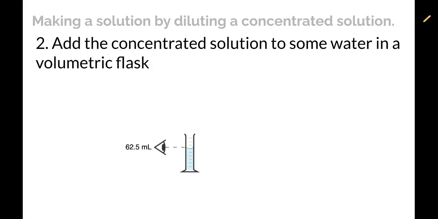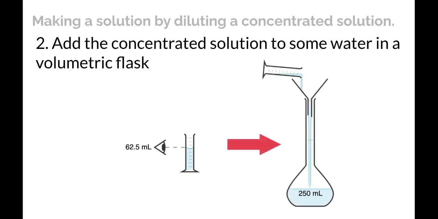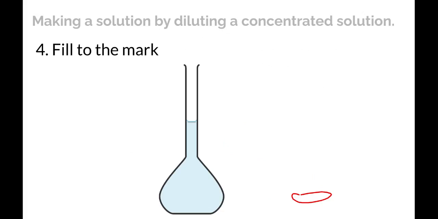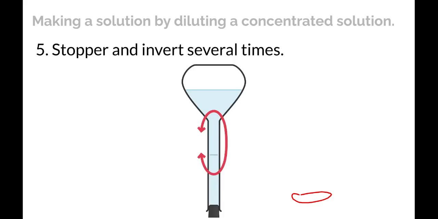That's what I need. So the next thing I'm going to do is measure out that 62.5 milliliters of my concentrated solution using some device. Sometimes it's a pipette, sometimes it's a graduated cylinder like we see here. And then I'm going to add that to a volumetric flask that has some water in it. I chose a 250 milliliter flask because that's how much volume I want to end up with. Mix it around well, just like if it was a solid solute. Then I'm going to fill it up to the mark and make sure that the meniscus is touching the mark for the proper measurement of volume. And then I'm going to stopper it and invert it several times to make sure that it gets mixed thoroughly.